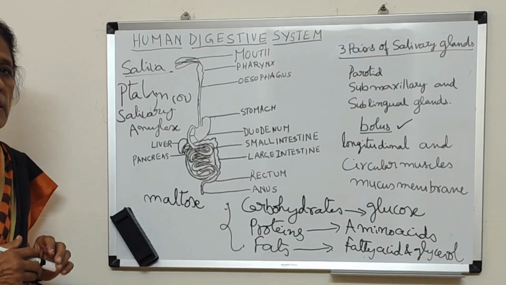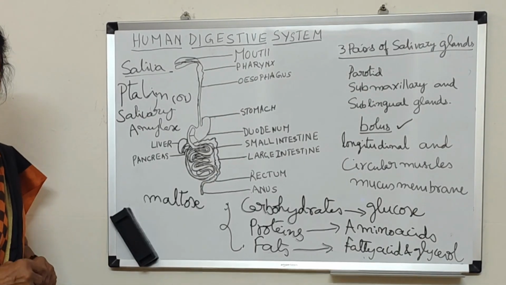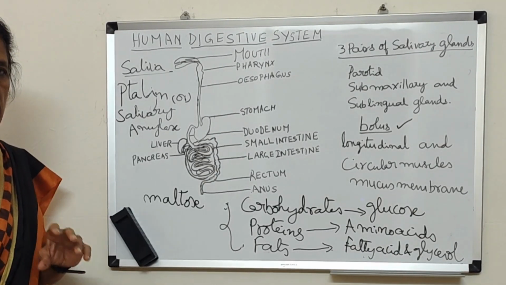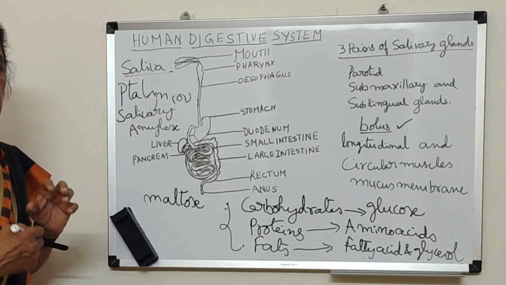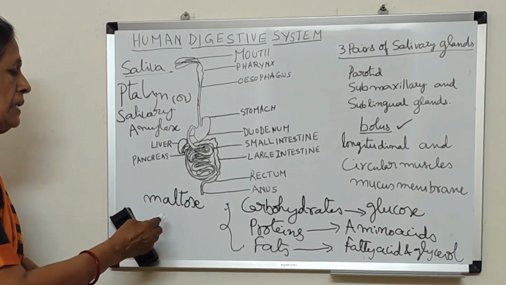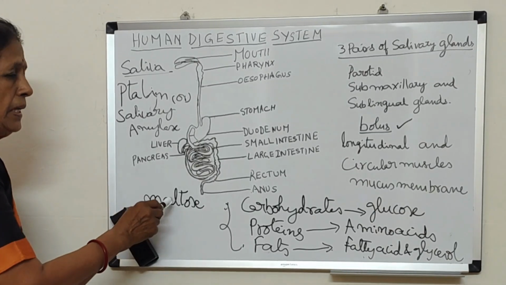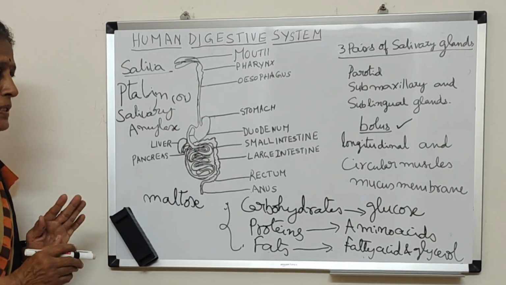So the partially digested food in the mouth is called bolus. This bolus is a pasty substance, which gets mixed up with the saliva, and partial digestion of carbohydrates to maltose, dextrin will take place. Then it forms bolus.